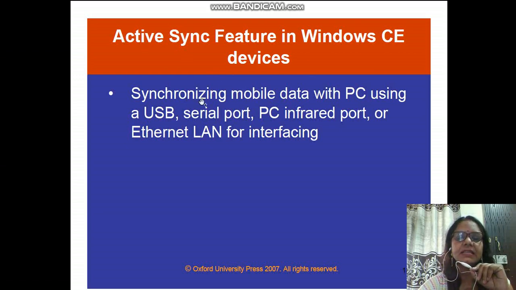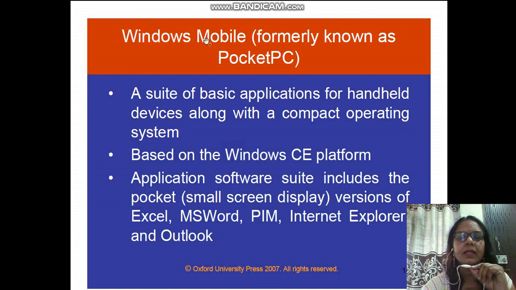Some other features, like synchronizing mobile data with PCs using USB, serial ports, PC infrared port or Ethernet LAN for interfacing. You can directly transfer the data of your handheld device using the universal serial bus port, serial ports, or personal computer infrared, like using Bluetooth. You can transfer data from PC to handheld devices.